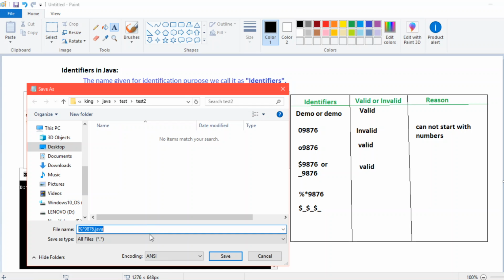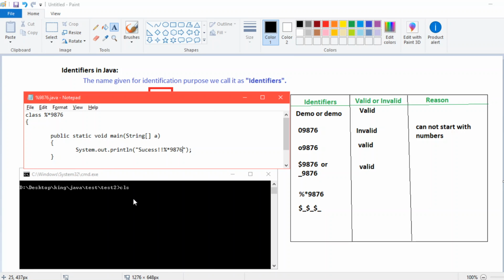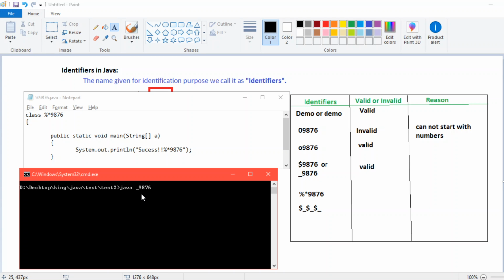Okay, let's try with only one thing. We just save this, clear screen, paste it, dot java. But this time I have removed this star.